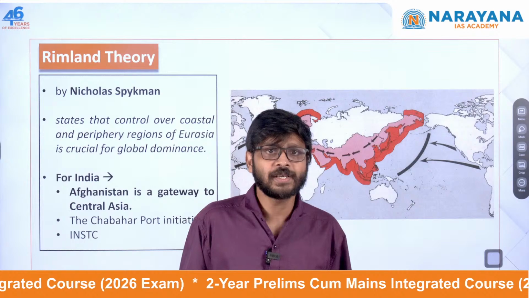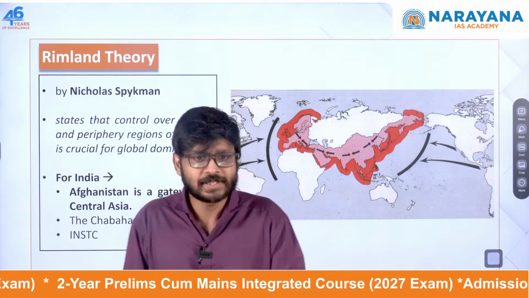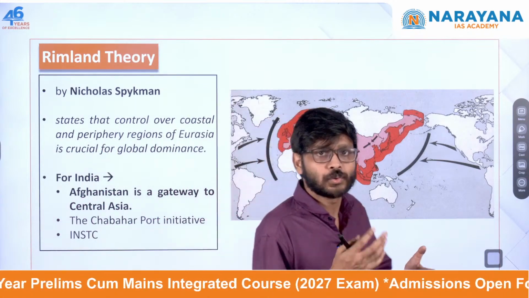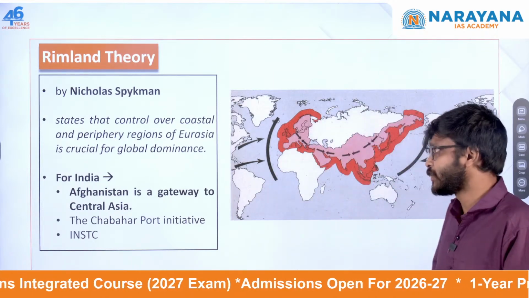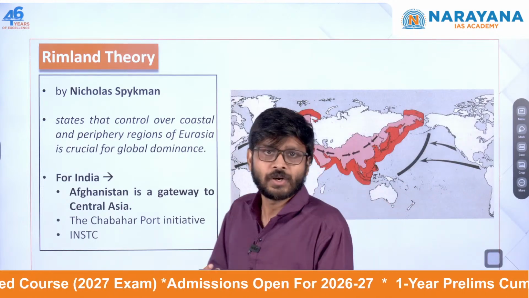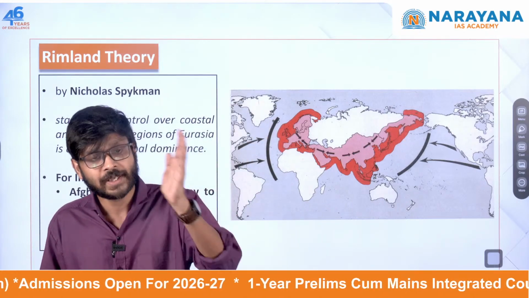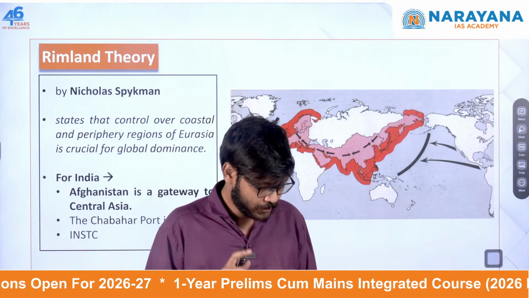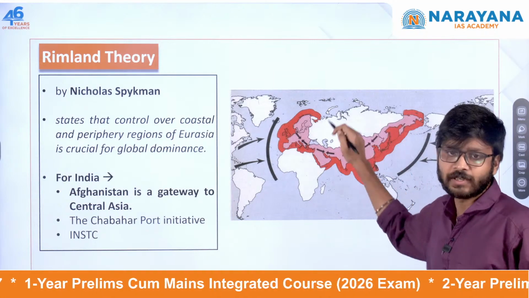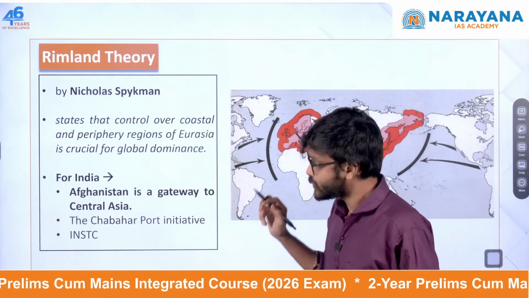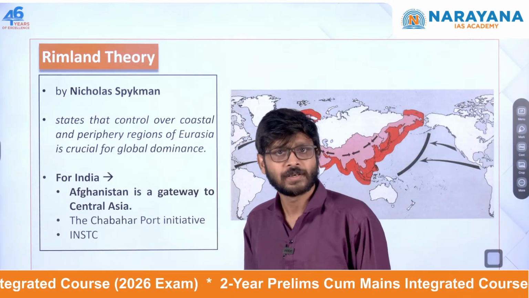This was proposed by Nicholas Spykman. This theory says that whoever controls the coastal and peripheral regions of Eurasia is crucial for global dominance. Whoever controls the coastal and peripheral regions of Eurasia can dominate global politics. So this is what the Rimland theory is saying. This is the Rimland, and this is the Heartland.